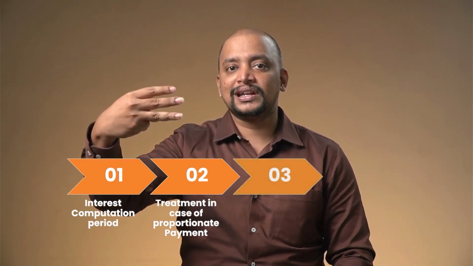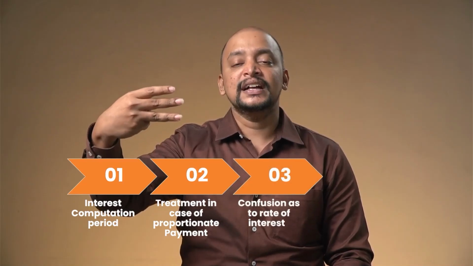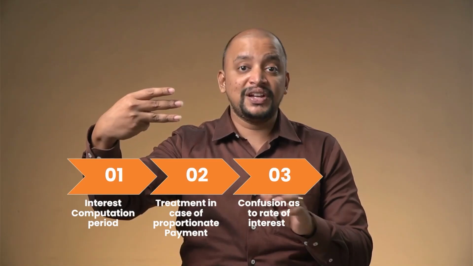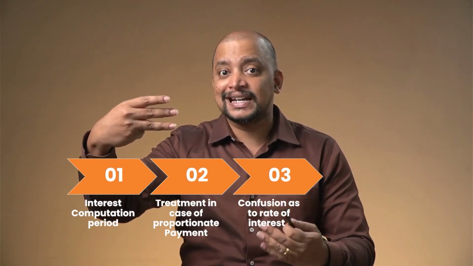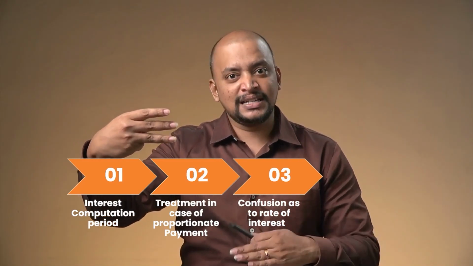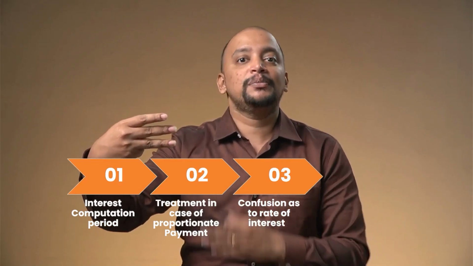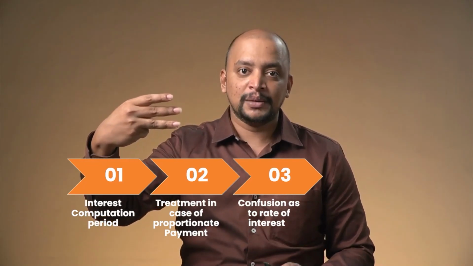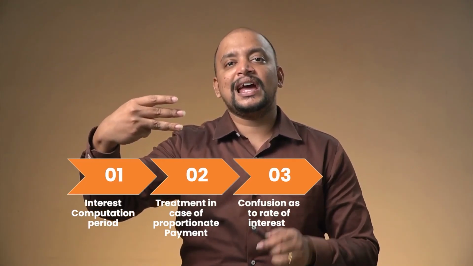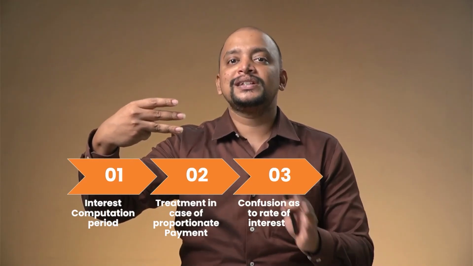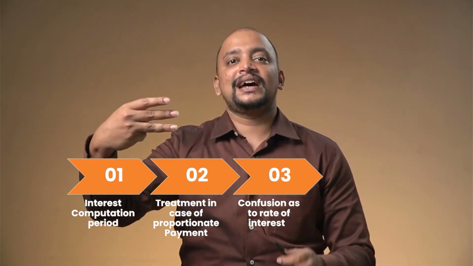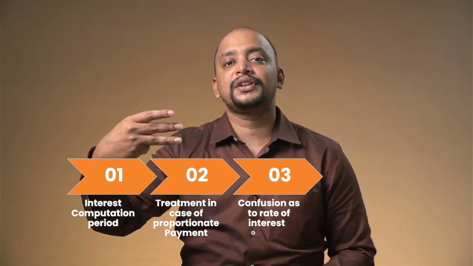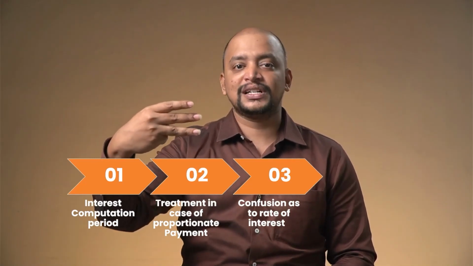And the third point is about the confusion as to the rate of interest, because section 50 subsection 3 gave a reference to an interest rate of 24% per annum. But whether 24% per annum is applicable or any other rate, it is 18% per annum only. 24% per annum is not applicable because there is a notification, and in the Finance Act 2022, in the 6th schedule, they have made it clear that for wrong availment and utilization of ITC, even though the law uses the word 24%, the effective rate of interest is only 18% per annum. So that's the third point.